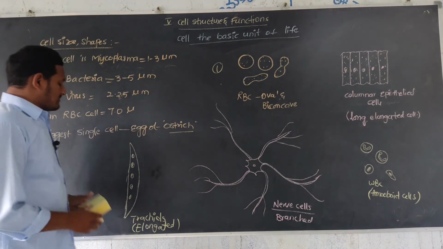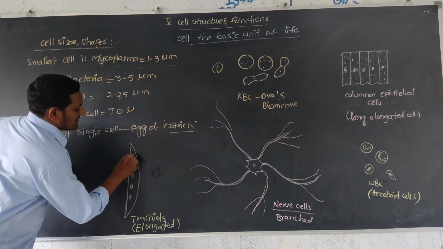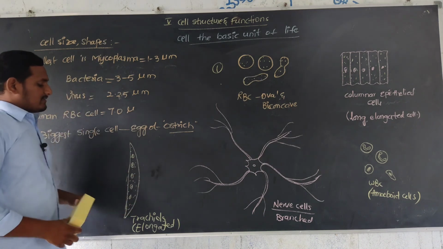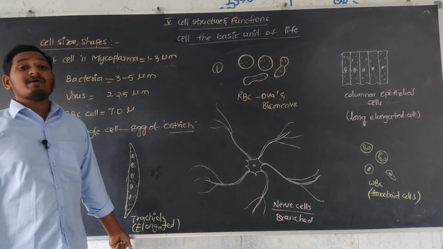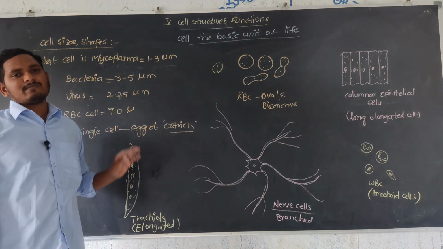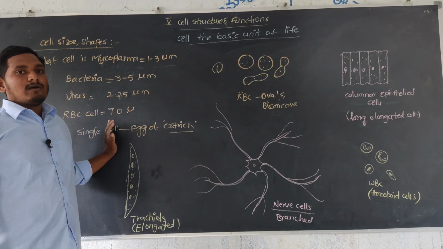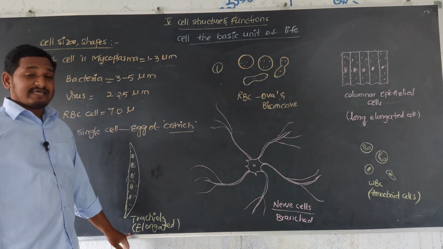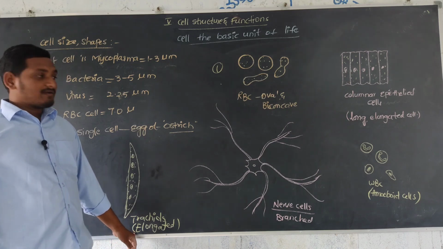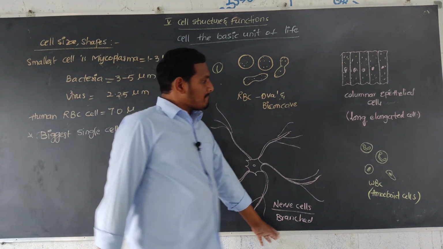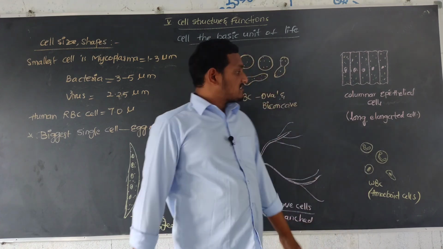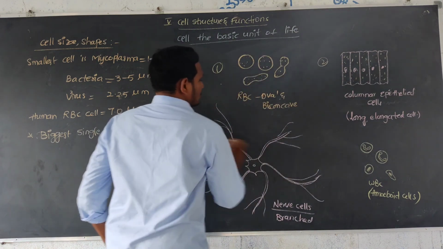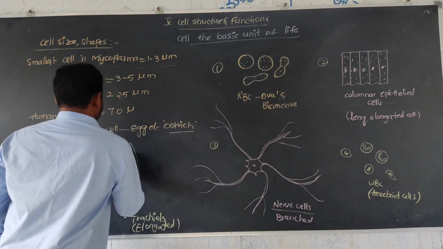Next, tracheal cells, tracheids, xylem cells, mainly in xylem tissue. The structure is elongated. Not only these shapes, different shapes of cells are also present. So tracheids are mainly elongated. Nerve cells are branched. White blood cells are amoeboid structures.